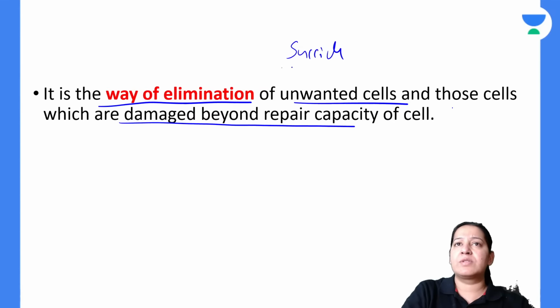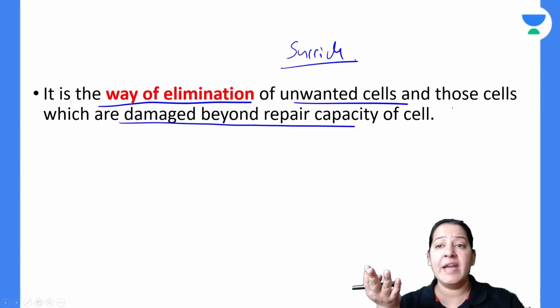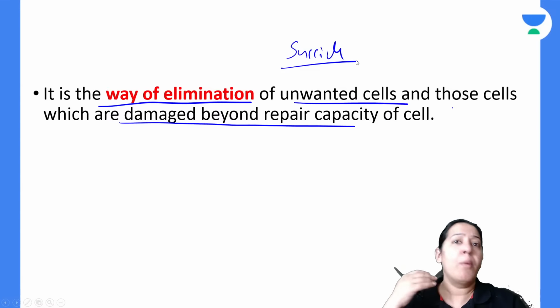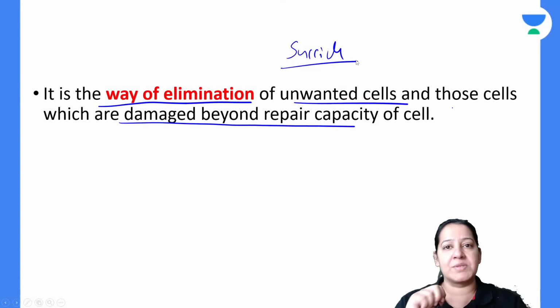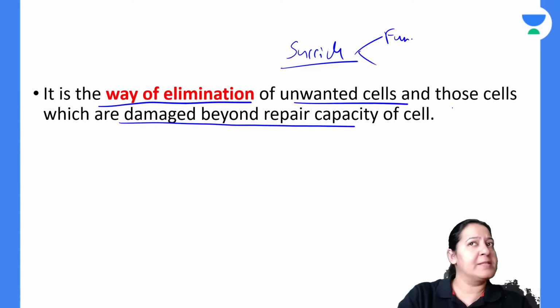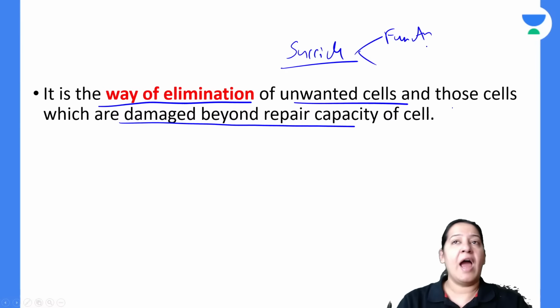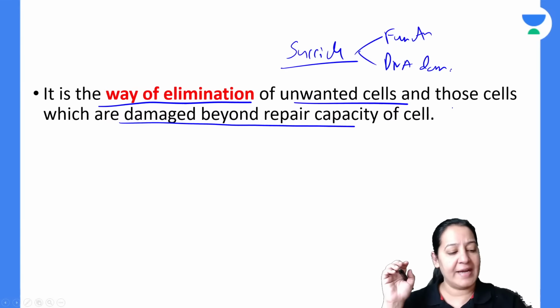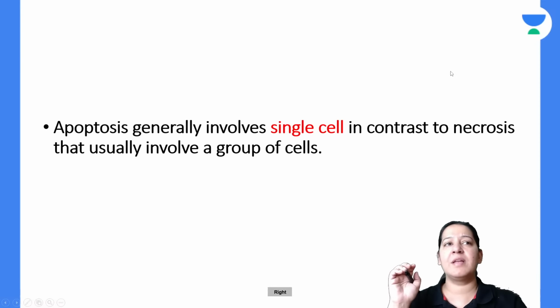Why is the cell committing suicide? If anyone is committing suicide, the person may be in a problem, no? Otherwise, a happy person does not commit suicide. What is the problem with this cell? The cell is having one of two problems. Either its function in this world is over and the cell is no more needed, or the DNA of the cell is damaged too much and it cannot be repaired. So that is the thing. Give me a thumbs up if you got it.